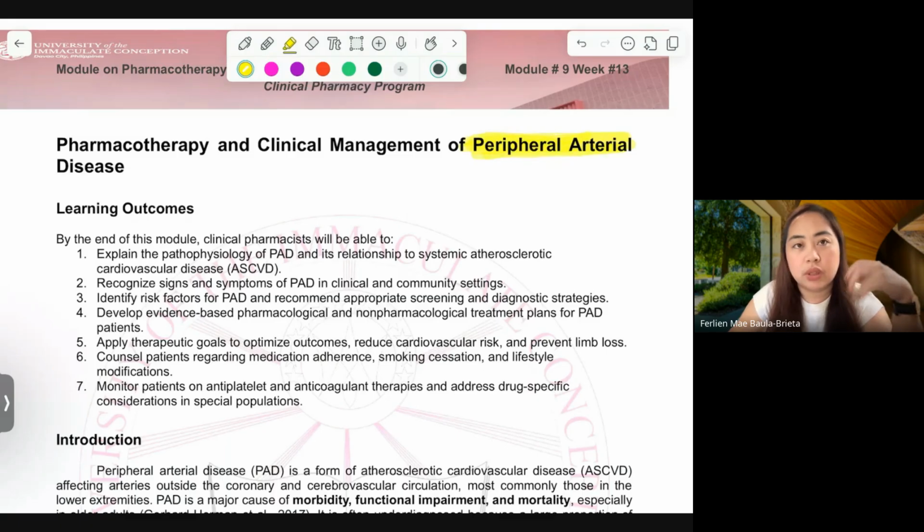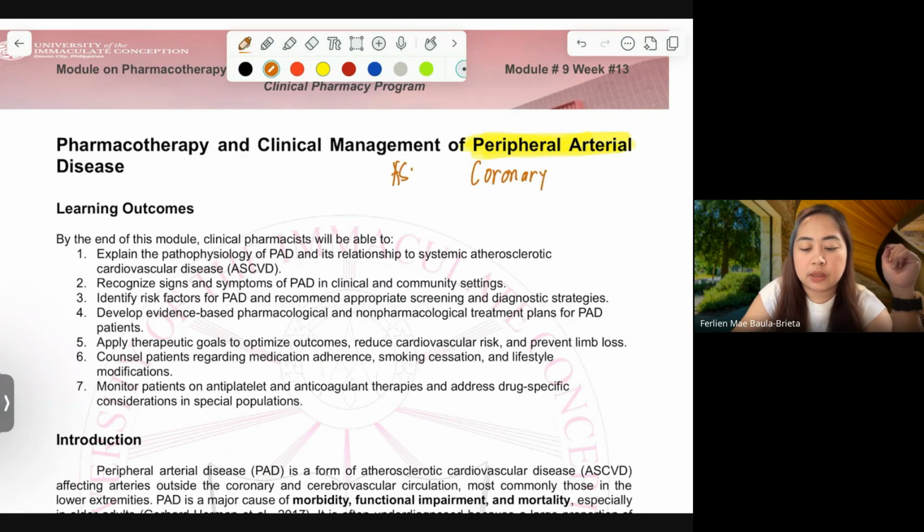This module is somewhat patterned, or parang mirrored, no? Para siyang mirror on our topic na ACS. Ay, ano ba yan? Parang dyslexic si ma'am.